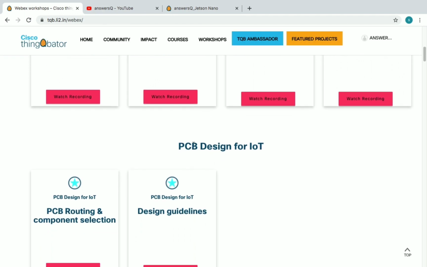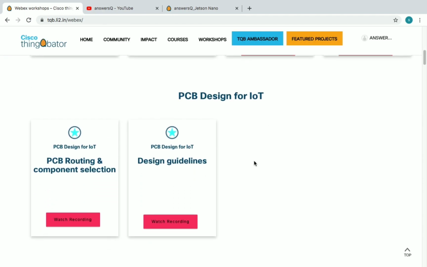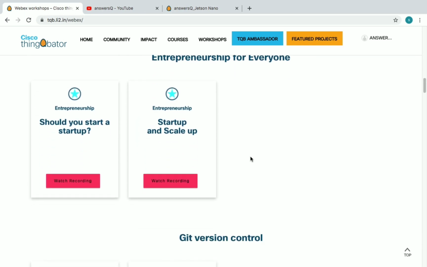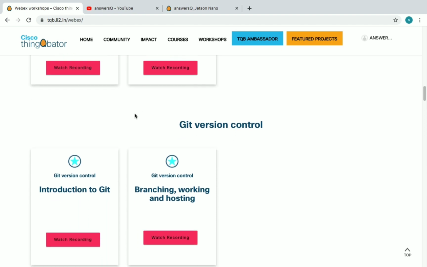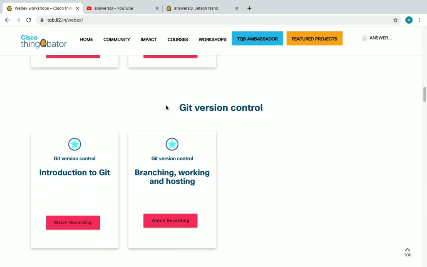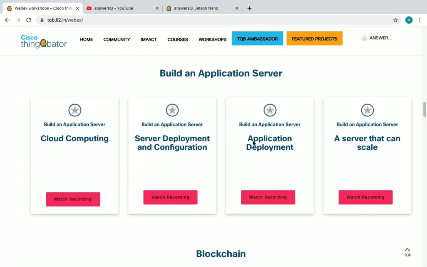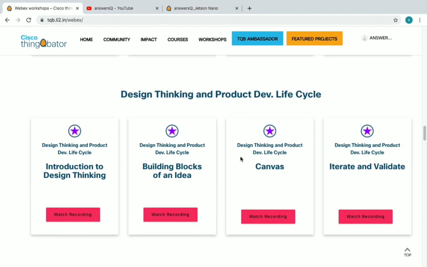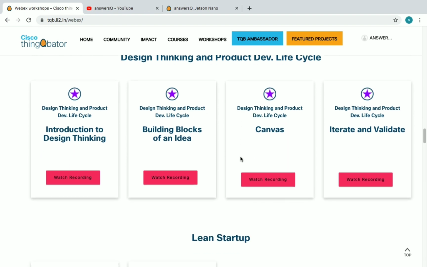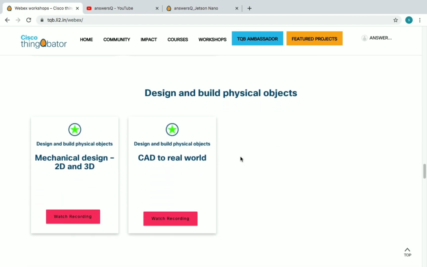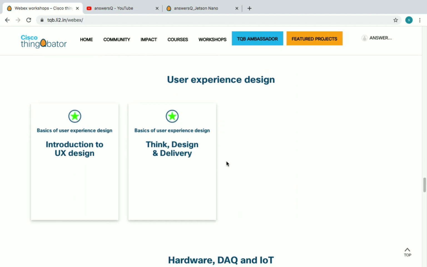And if you scroll down, you can see all the other things: PCB design for IoT, basics of UI UX design, entrepreneurship for everyone. So all these things are already recorded. You just need to watch the recording and attend the quiz. Git version control, build an application server, blockchain, design thinking and product development lifecycle, lean startup, MVP to launch, design and build physical objects, user experience design.